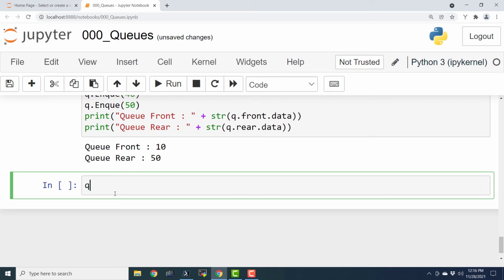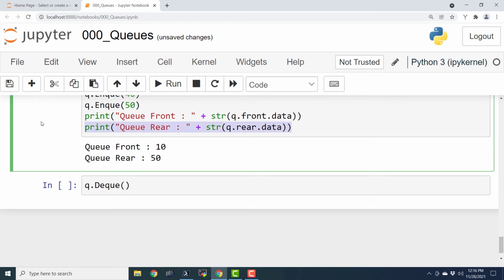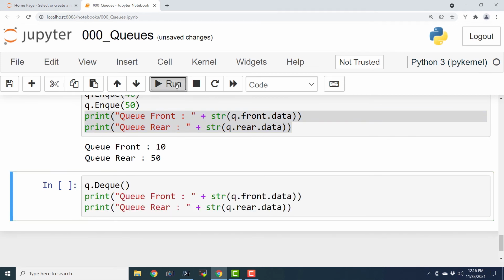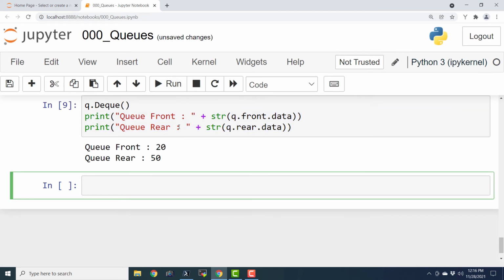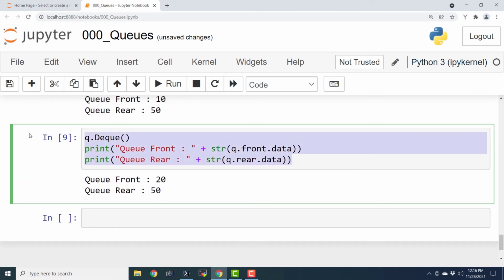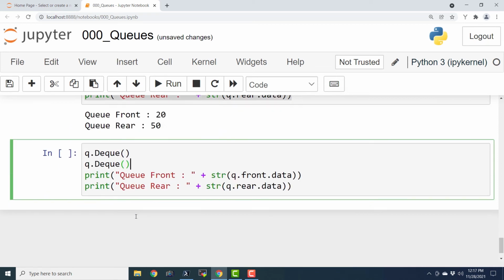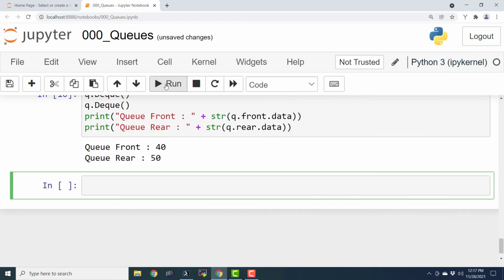So let us see if our code is correct logically. Dequeue, and then I'm going to print front and rear. And if I execute this, we have 20 in the front and 50 in the rear. Similarly, we will execute this dequeue operation twice again. So we will have 40 in the front and 50 in the rear.